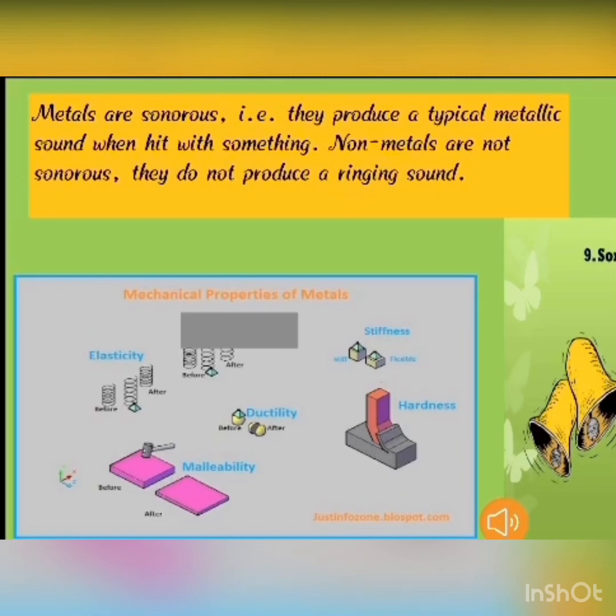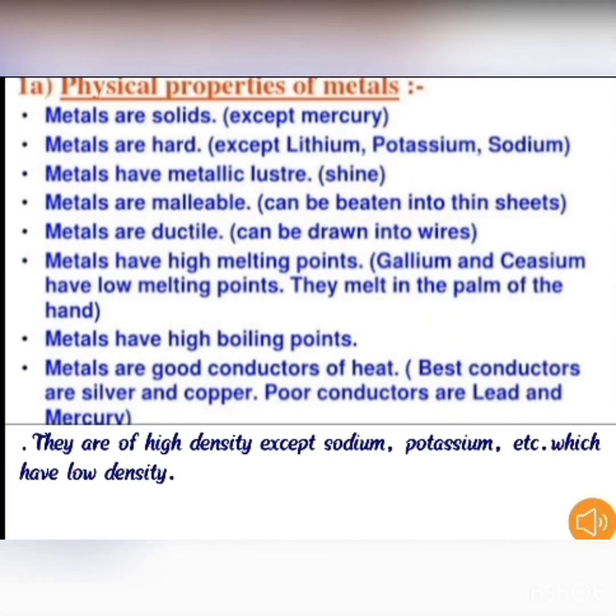As per the electronic configuration, metals have 1, 2, 3 electrons in their outermost shell, while a non-metal atom has 4, 5, 6, 7 or 8 electrons in its outermost shell. Few physical properties of metals are given below. For example, metals are solid in state except mercury, which is liquid in state.